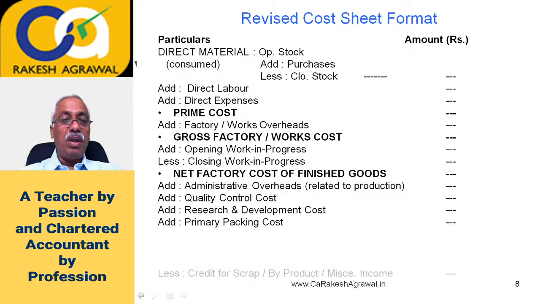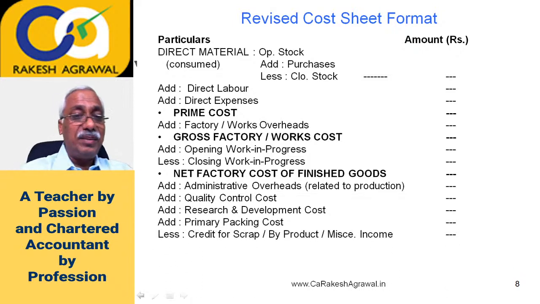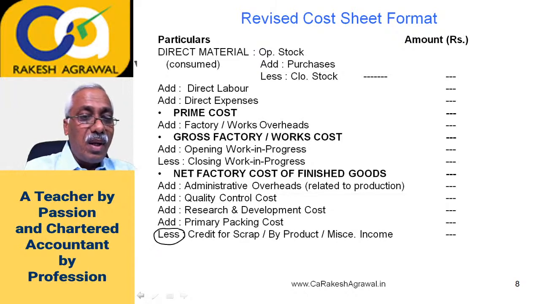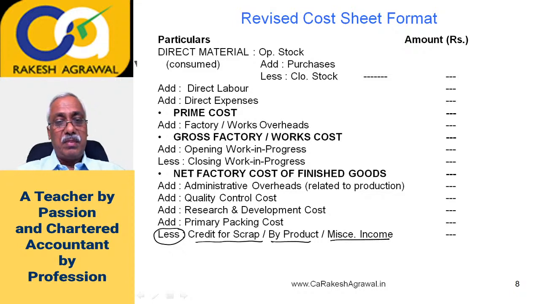So after adding all this, you will get one more item: less credit for scrap, byproduct or other miscellaneous income. This is to be deducted because this is revenue, this is not cost. Suppose in the process of manufacturing, we have generated certain scrap.